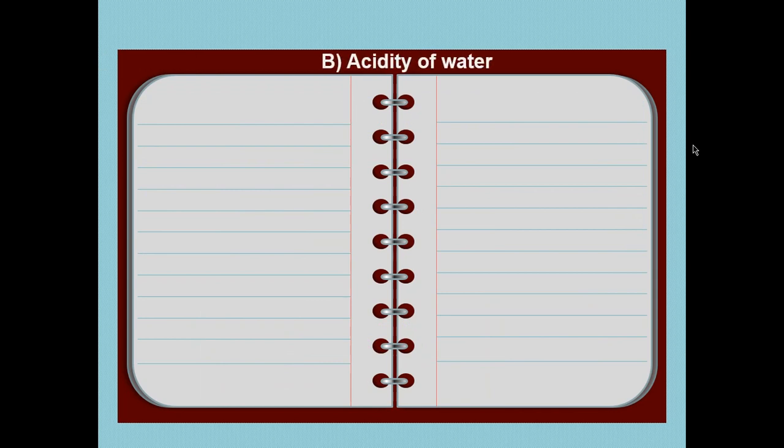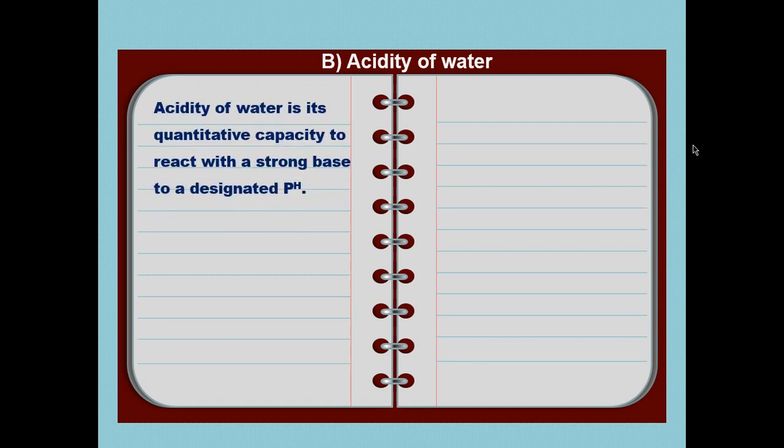Okay, after alkalinity, the second one is acidity of water. Acidity of water is its quantitative capacity to react with a strong base to a designated pH. So again, acidity means what? If the quantity of acid ions increases in a water, that water becomes more acidic. It is exactly opposite to the alkalinity.